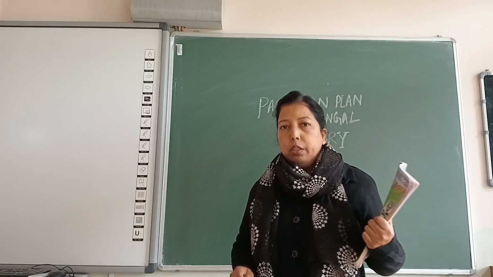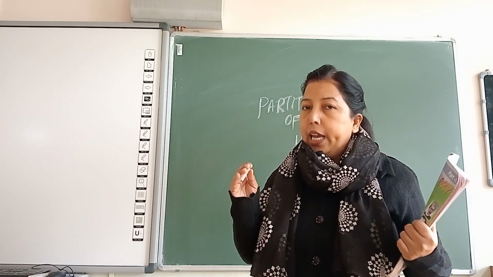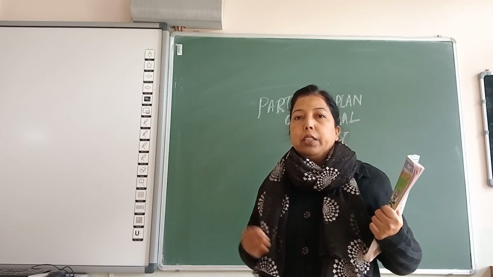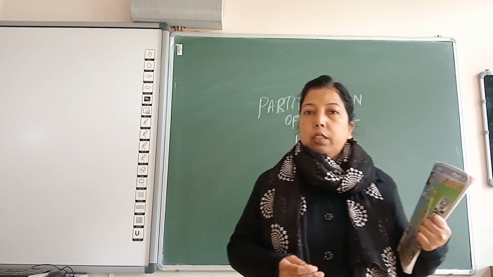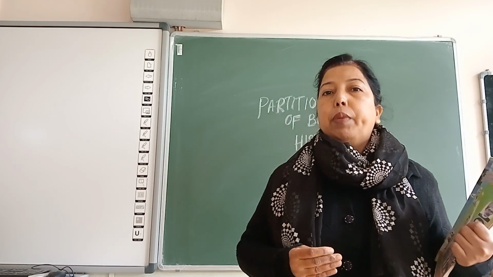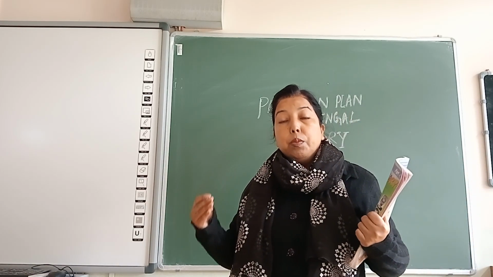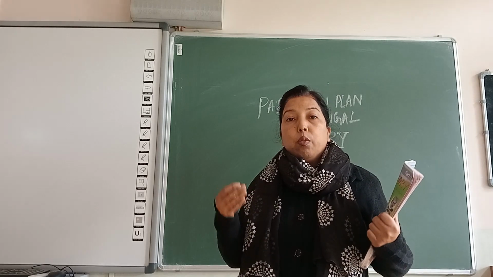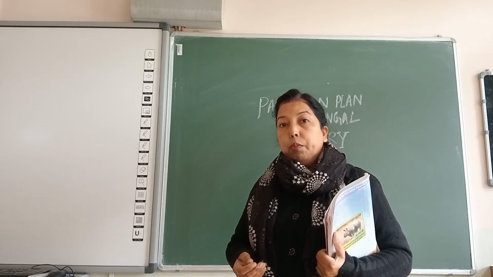And here in this chapter, we are going to study about the partition of Bengal. How was the partition done? Who did the partition? When did the partition take place? What were the causes of the partition plan of Bengal? And who were the persons behind the partition plan of Bengal? What has happened? What was the result? What was the impact of the partition plan of Bengal?